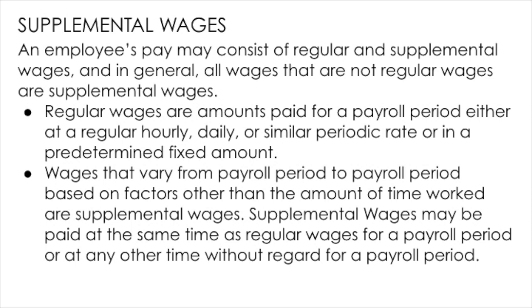Regular wages are the amounts paid for a payroll period either at a regular hourly rate, daily basis, or similar periodic rate, or in a predetermined fixed amount. And the wages that vary from payroll period to payroll period based on factors other than the amount of time worked are supplemental wages. Supplemental wages may be paid at the same time as regular wages for the payroll period or at any other time without regard for a payroll period.